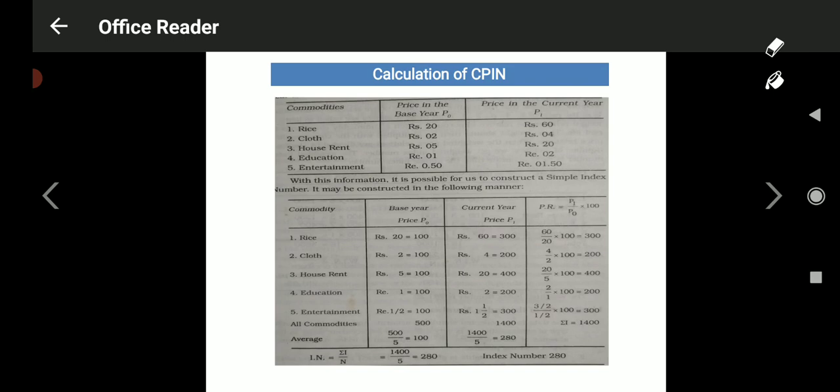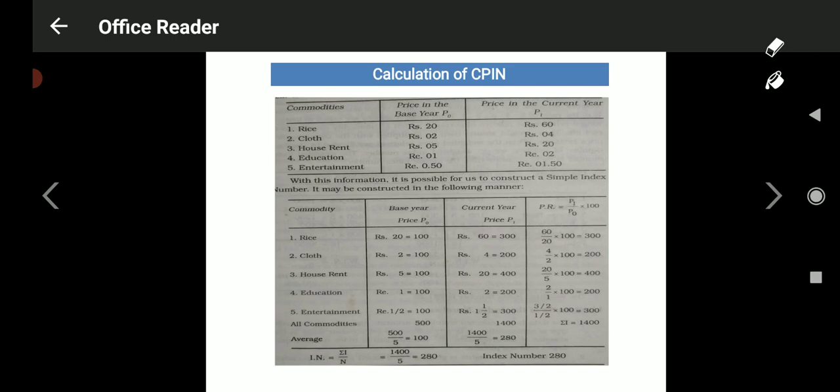So these are the prices of the base year. Okay, 20 rupees, 2 rupees, 5 rupees, 1 rupee, and 50 paise are the base year prices of these 5 goods. Okay, look at the current year price. Current year price is indicated as P1. It is rupees 60, rupees 4, rupees 20, rupees 2, and 1 rupee 50 paise.